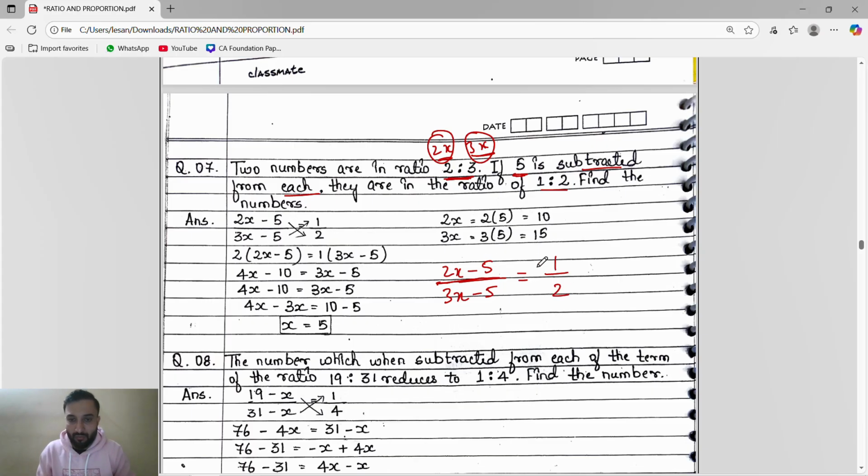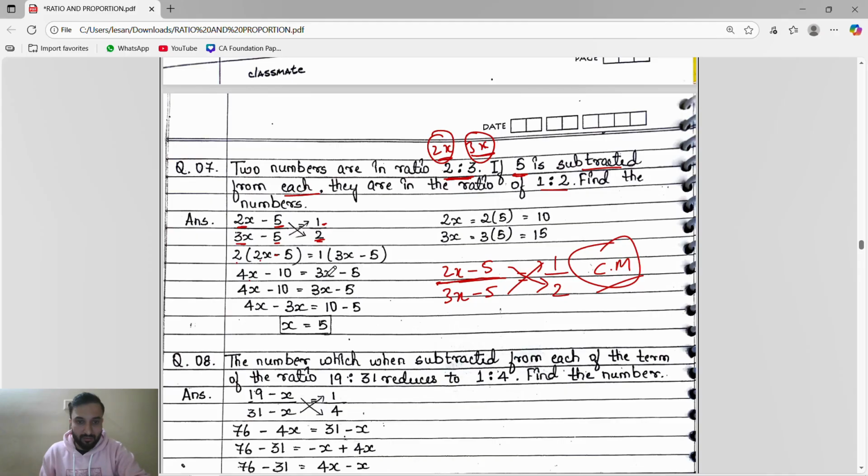Whenever you get it in this form, only one thing we will do is cross multiplication. We did cross multiplication before also, right? But understand one thing, guys. Cross multiplication means the first number will multiply with this, then the second number will also multiply with this. Here also the first number will multiply with this, even the second number will multiply with this. Don't do it like only 2x will multiply with 2 and khatam. No. Like this, 2 will multiply with both. Here 1 will multiply with all. So 2 into 2, 4x, minus sign means minus, 2 into 5 is 10.